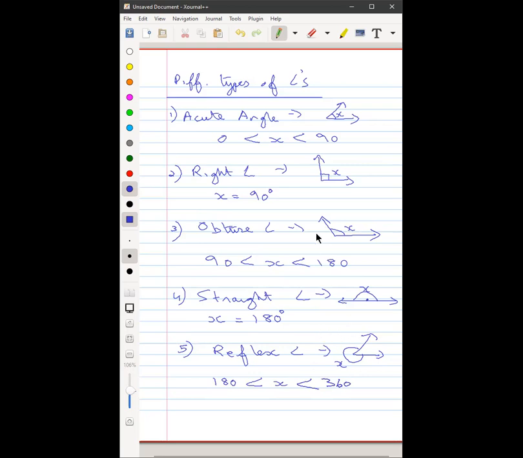So any acute angle, right angle, obtuse angle, or even straight angle can have a reflex angle. So if we look at the reflex angle over here, the reflex angle becomes this part. It becomes this part in here. Correct? What you will find is that reflex angles always lie between 180 and 360 degrees.